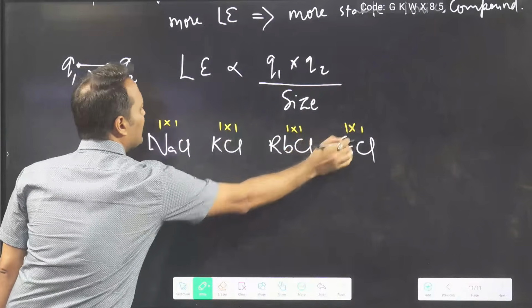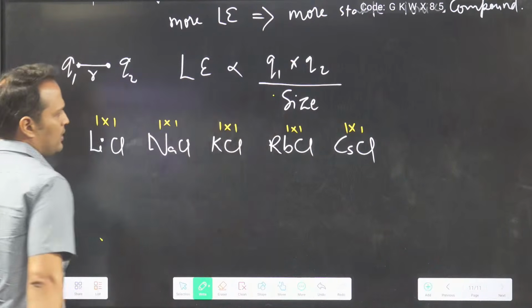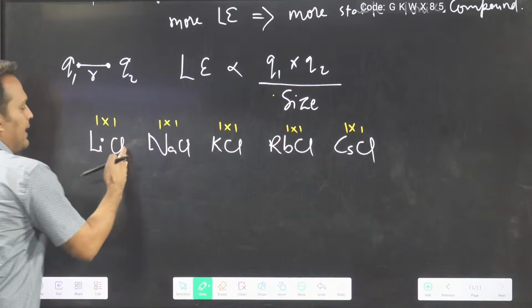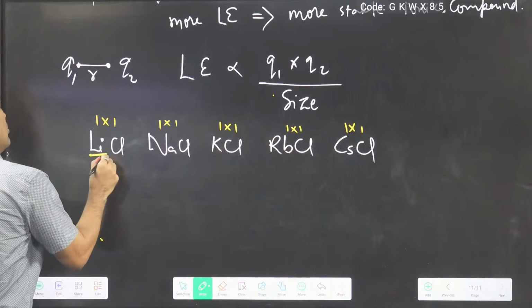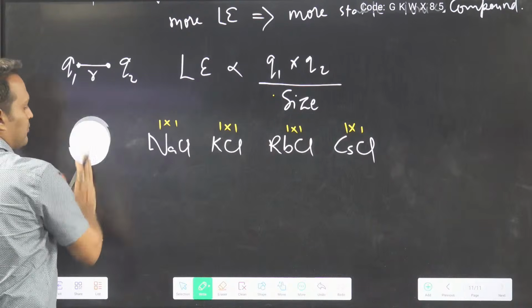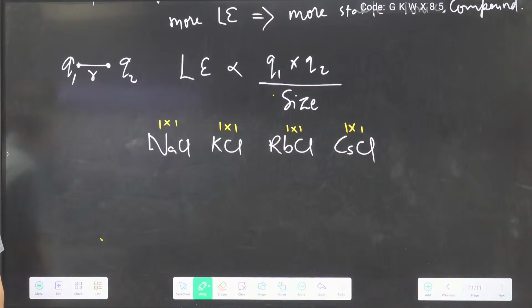Then you will find the charge product is same. Then you will focus on size. But size is inversely proportional. The anion part is same, so focus on the size of the cation.